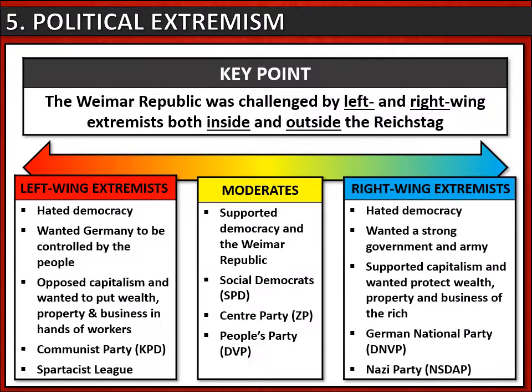There were also right-wing extremists too. They hated democracy as well. They wanted a strong government and army. They supported capitalism, and they wanted to protect the wealth and property and business of the rich. Two good examples of these are the German National Party and the Nazi Party, or NSDAP.